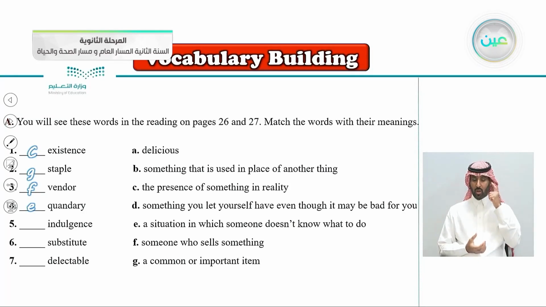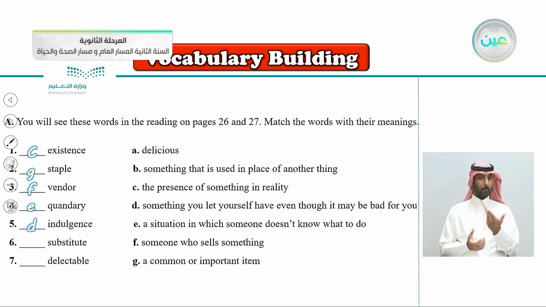Number 5, indulgence. To indulge in something. It goes with the letter D, something you let yourself have even though it may be bad for you. Like we indulge in chocolate. We eat a lot of chocolate, even though we know it's bad for us.